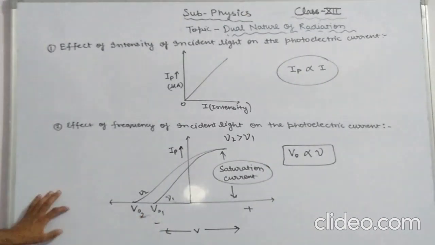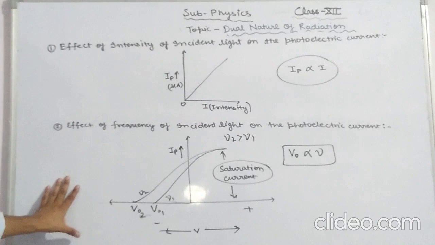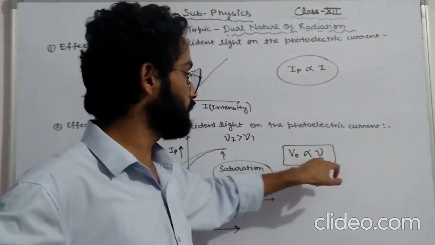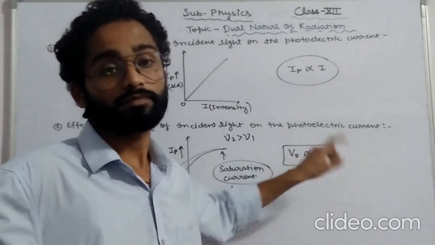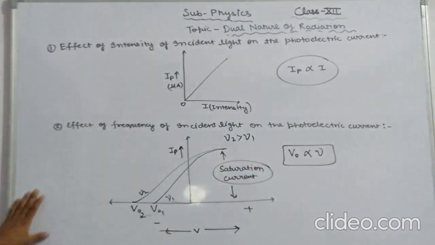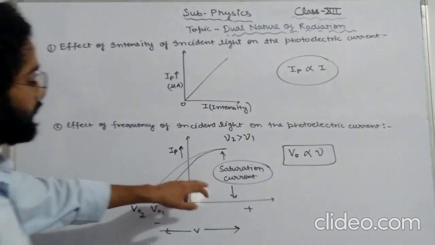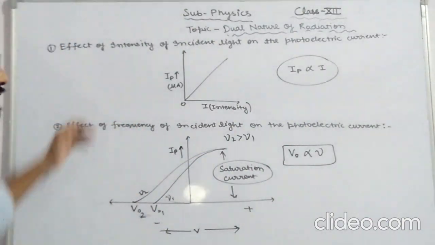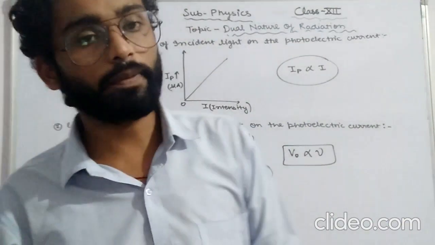So what is the conclusion of this? Stopping potential is always directly proportional to the frequency of incident light, as shown, and the value of saturation current does not depend upon the frequency of incident light, as shown. So these are the conclusions of this topic. I hope you have got these two topics.